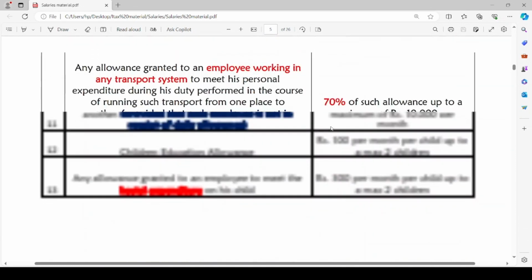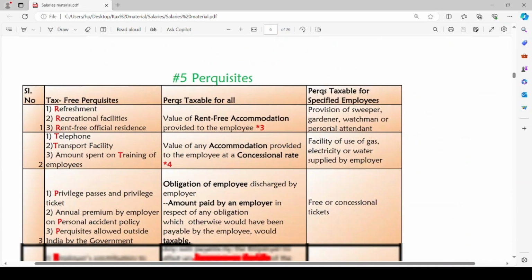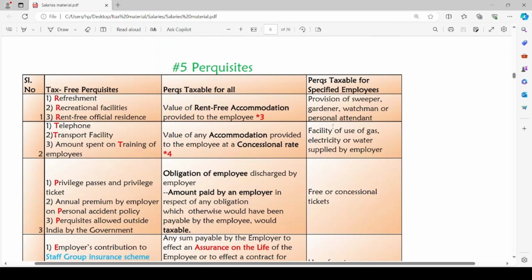After discussing these 4 categories of allowances, let us head to our next component of salary, that is perquisite. The fifth component which we add in computation of salary is perquisite. Perquisite may be a monetary or non-monetary benefit or any advantage extended by the employer to the employee.